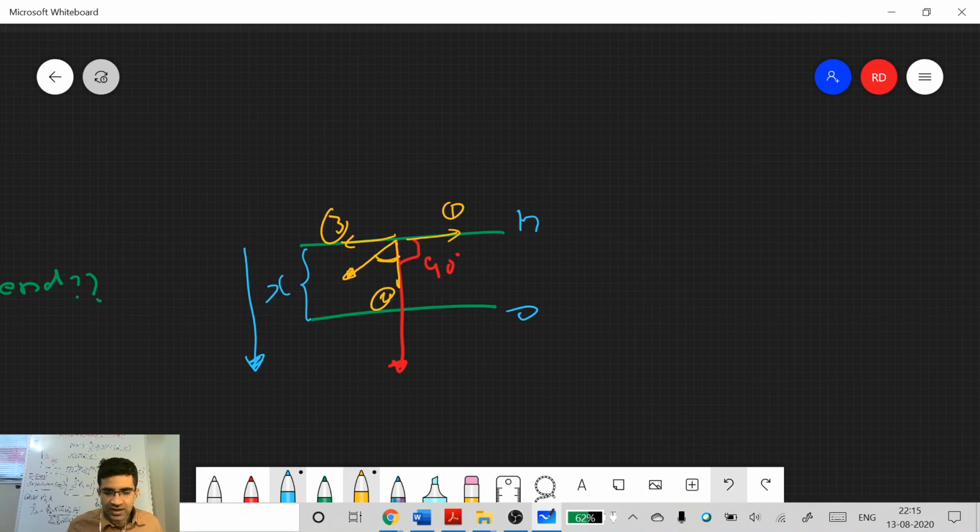So it will depend on this angle between these two values. Let's say I take this angle as beta. I don't remember the formula for this, so I always do it like this only. So this is beta, this is x, and you can calculate what this direction will be. What will this line be? How will you calculate this?